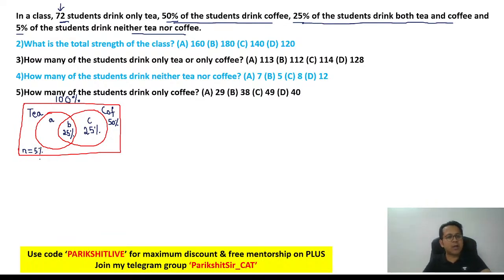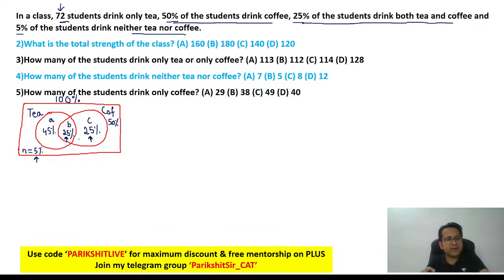So can you add up how many percentages you have got? N is 5, B is 25, C is 25. So 25 plus 25 is 50, plus 5 is 55. But total is 100%. So 100 minus 55, A is going to be 45%. How did I get it? 100 minus the remaining numbers. Remaining numbers are B, C and N. So B, C, N add up to 55. So 100 minus 55, A is going to be 45%.